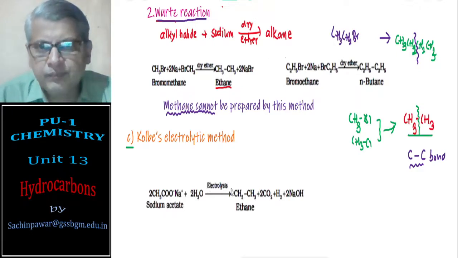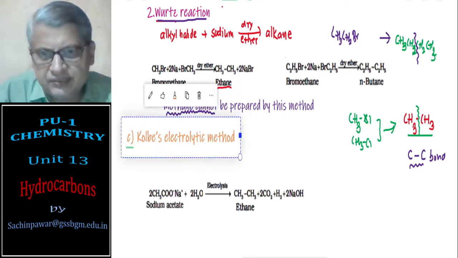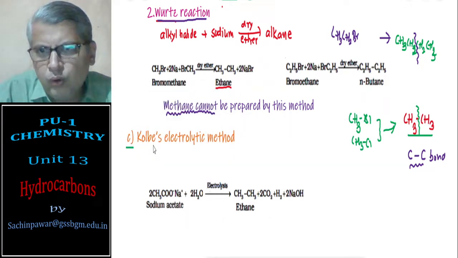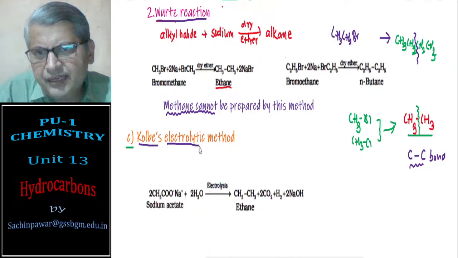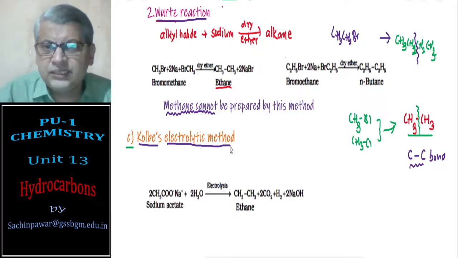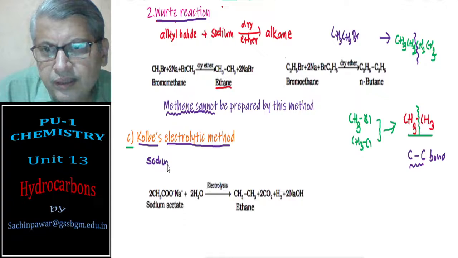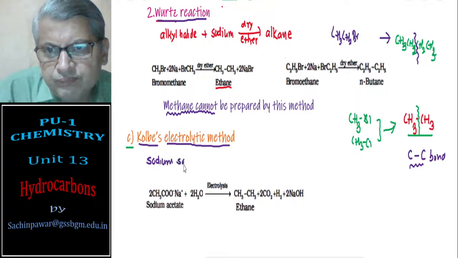Next, Kolb's electrolysis. Kolb's is a scientist. Electrolytic method, this is the method. Simple. What to do is, you take the sodium salt of an acid, of carboxylic acid.